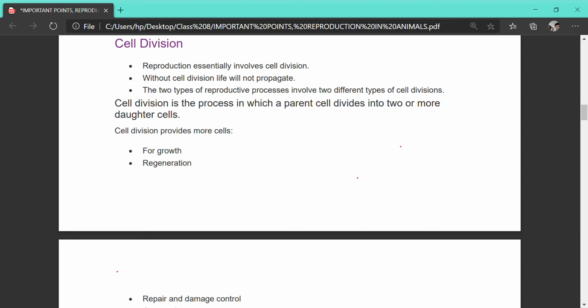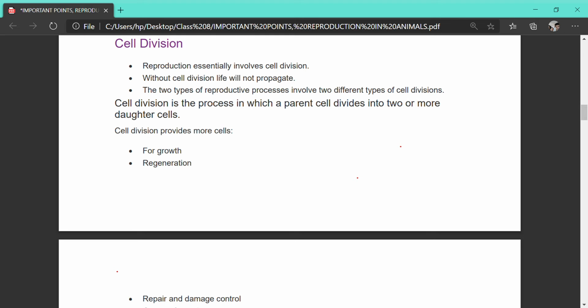Today we are going to start the topic cell division. Reproduction essentially involves cell division. That is, for reproduction to take place, a cell must divide. And why does it divide? It divides to carry on the characteristics from the parent cell to the daughter cell.